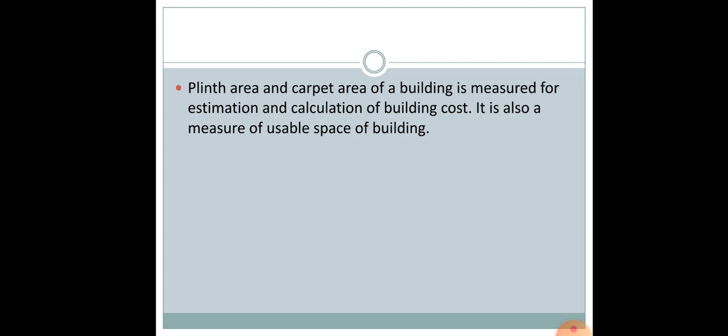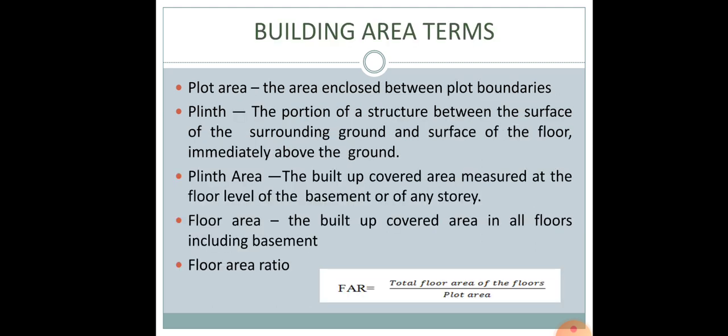So for the calculation of the cost, we have to calculate the area, and that is where the plinth area and the carpet area of a building is measured. And in other words, it is also a measure of the usable space of a building. So in a building there are various spaces. So the usable spaces of a building is measured by measuring the plinth area and the carpet area. So we'll see the different building area terms.